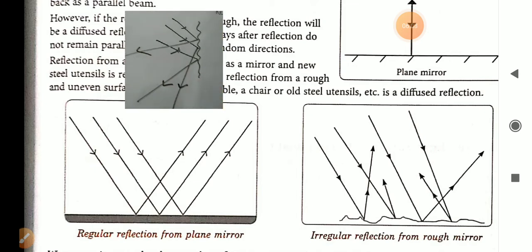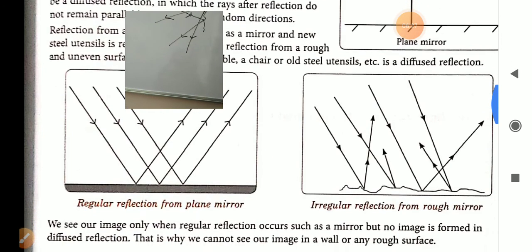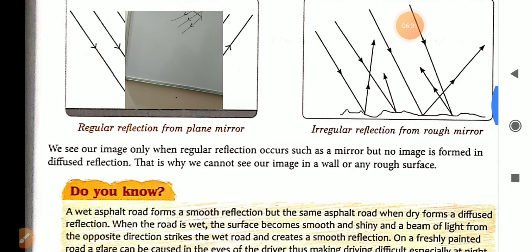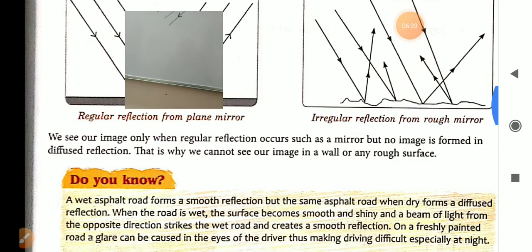They go in different directions. So the reflected rays are not parallel, and hence it is irregular or diffused reflection. It is done by a table, chair, old steel utensils, etc. So these are the differences between regular and irregular reflection.